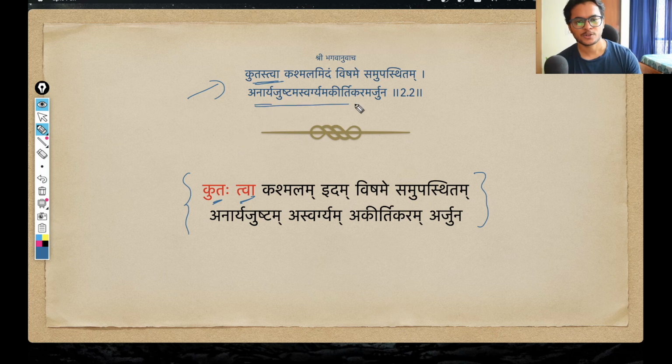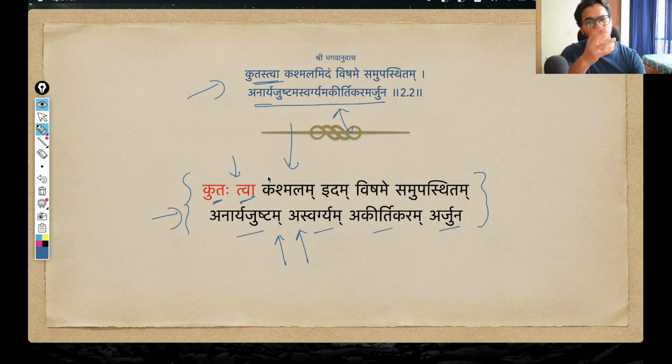At first glance, it may look like there are multiple sandhis happening in this word, because it looks like a combination of individual words, and so it is. But there is no sandhi happening. It is just a halant consonant combining with the adjacent vowel. So anarya jushtam, then aswargayam, then akirti karam, and then Arjuna. It may look like a lot of sandhis are happening here, but actually no sandhi is happening here, as we see.